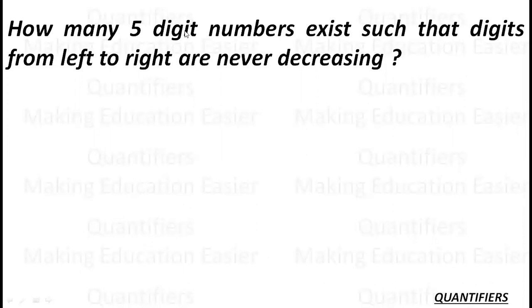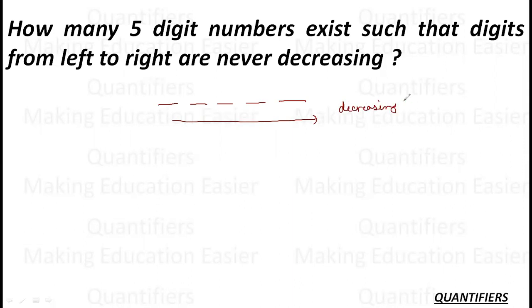Let's see what the question is all about. The question is, how many 5-digit numbers exist such that the digits from left to right are never decreasing? So these digits should be never decreasing. They should never decrease.